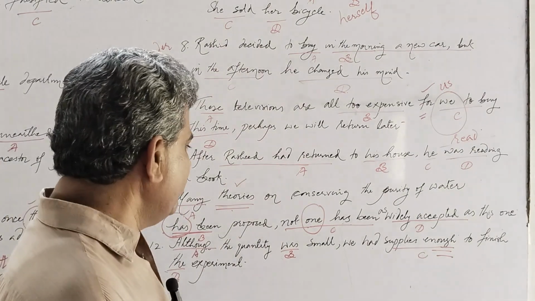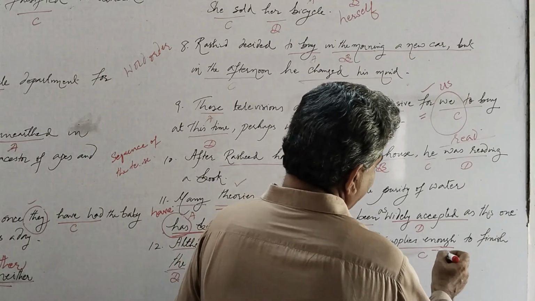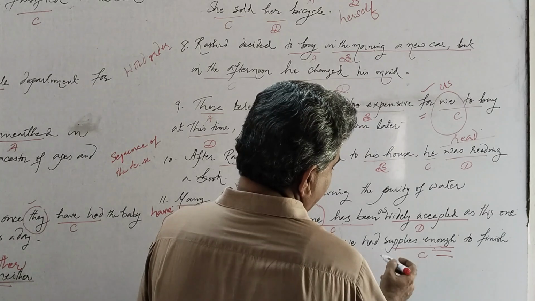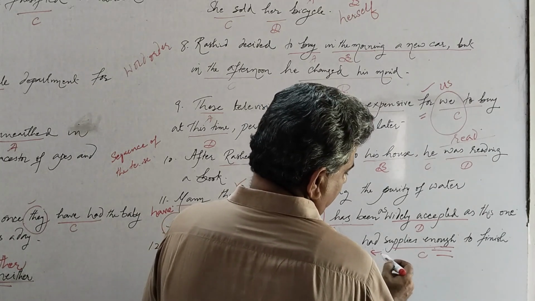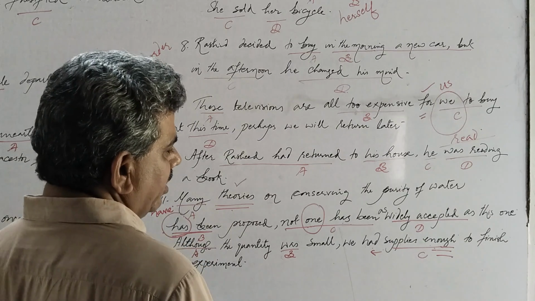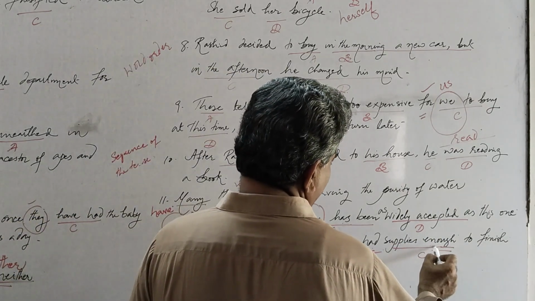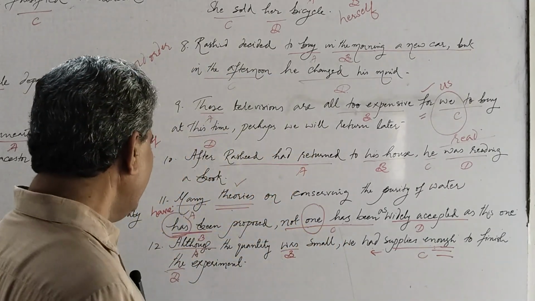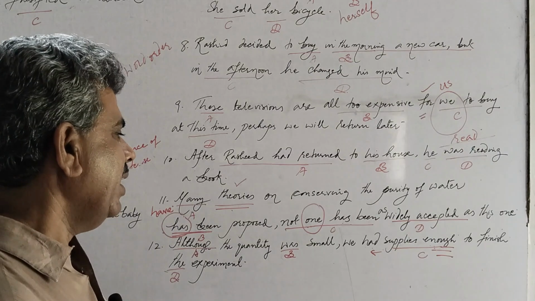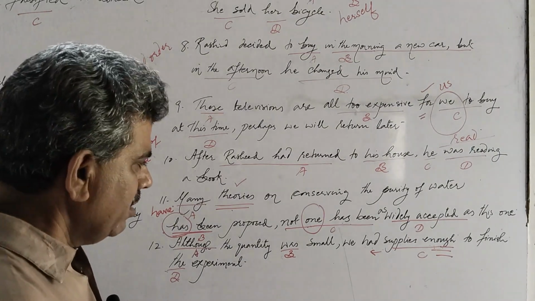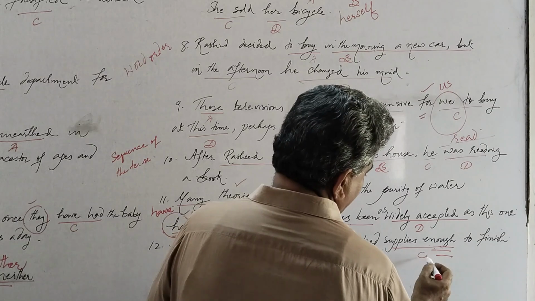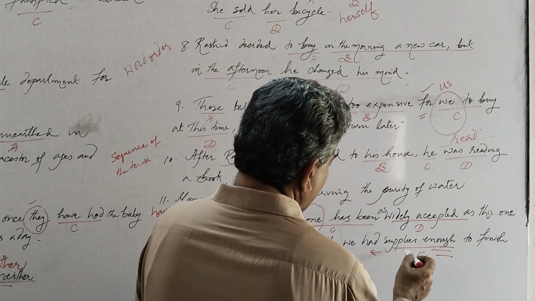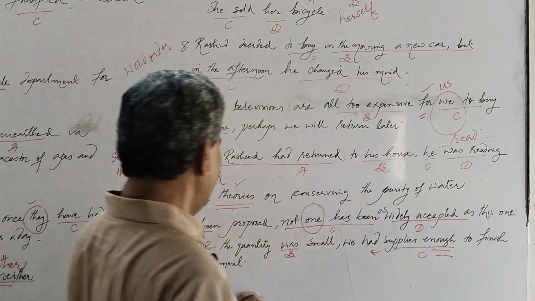When we read the sentence, we see that the adjective enough is not in its right place. The adjective enough should precede its noun supplies, because the word enough qualifies supplies. So it should precede it. The correct sentence should be: although the quantity was small, we had enough supplies to finish the experiment. So we have an error here at option C, and enough should precede supplies, and the correct option will be enough supplies here. Thank you very much.